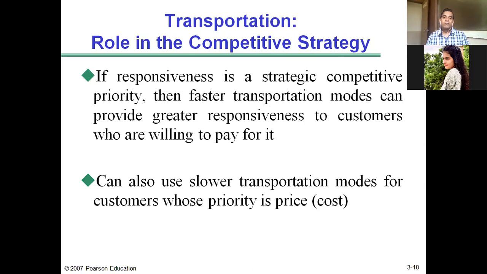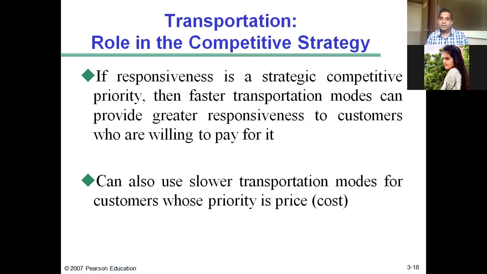And what is the role of transportation in competitive strategy? I have explained what competitive strategy is. I have given you the example of Hewlett Packard, HP, and Dell. I have also given you the example of Pizza Hut and Domino's, how both are trying to serve the same target market but with two different business models. These are referred to as competitive strategy. So what is the role of transportation in competitive strategy?